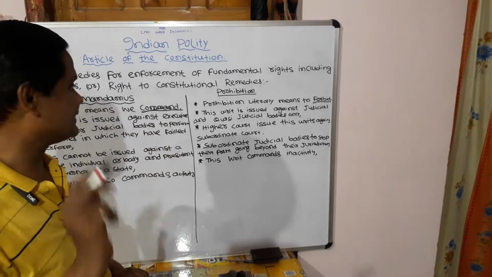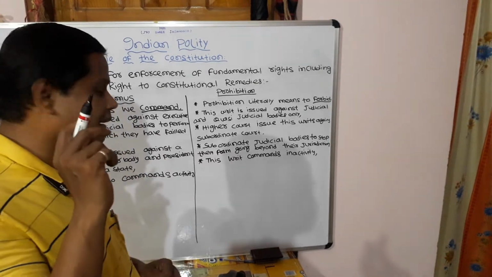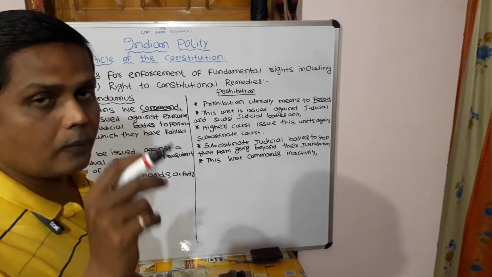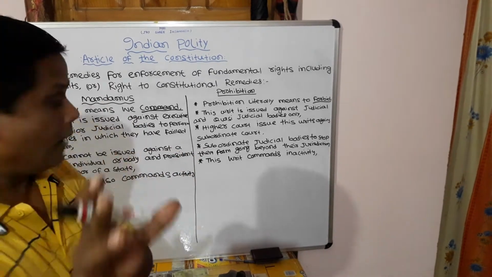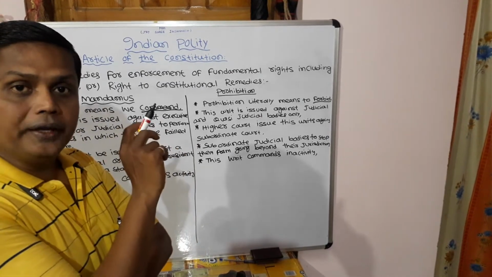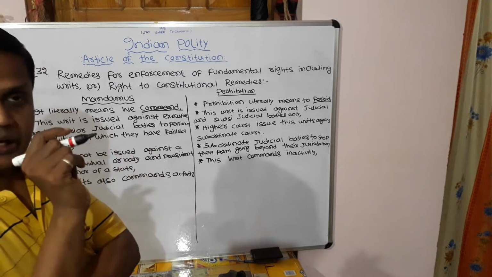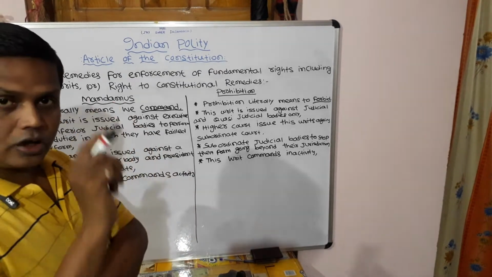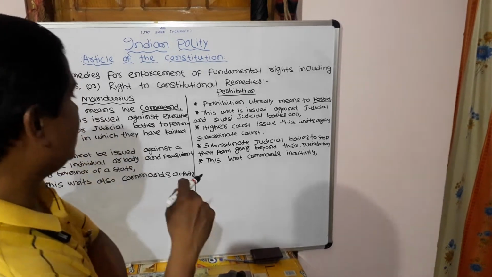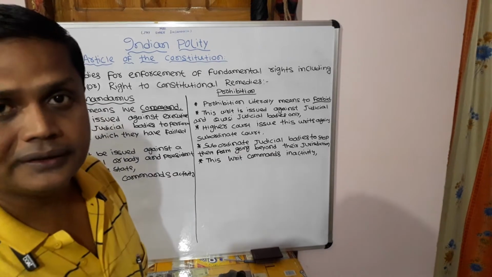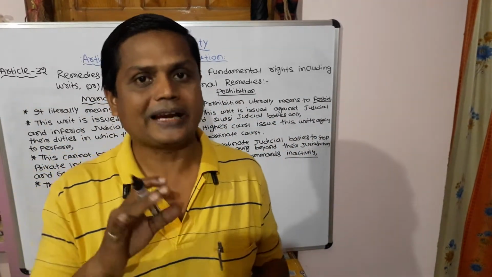Next, higher courts issue this writ against subordinate courts and subordinate judicial bodies to stop them from going beyond their jurisdictions. This writ commands inactivity.